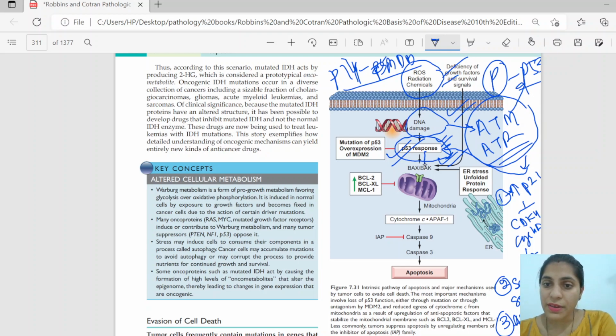So when P53 rises, it causes activation of BAX and BAK. BAX and BAK are the pro-apoptotic. Then there are anti-apoptotic, that include the BCL2, BCLXL and MCL1. These are all the anti-apoptotic. So there is a balance between the pro-apoptotic and anti-apoptotic genes in the normal cell. So now for a cell to go into apoptosis, these are inhibited.